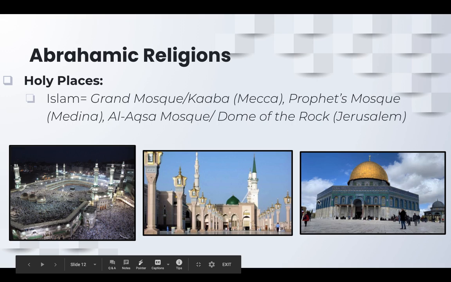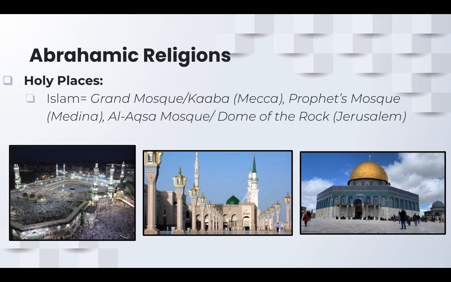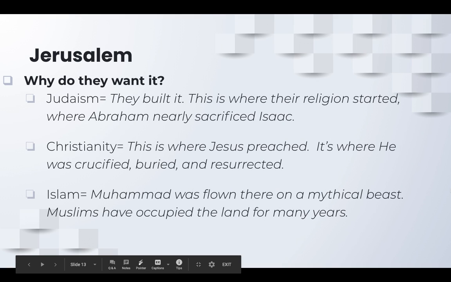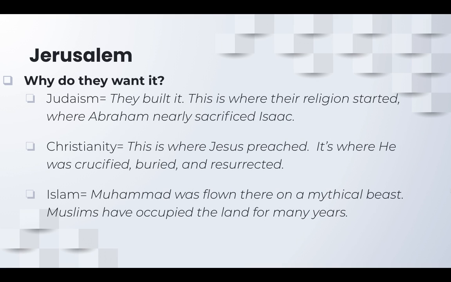Al-Aqsa Mosque and the Dome of the Rock, those are both in Jerusalem. So that's this and that. That's the Dome of the Rock, and this is considered the third most holy place in Islam. So that would be the second. Jerusalem is obviously very fought over and continues to be fought over because all the different religions want it.